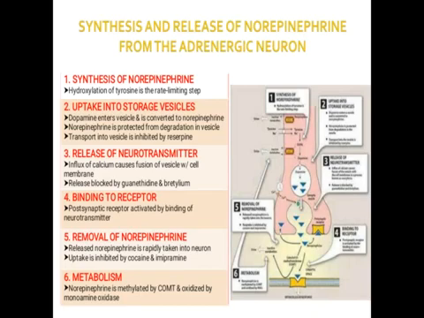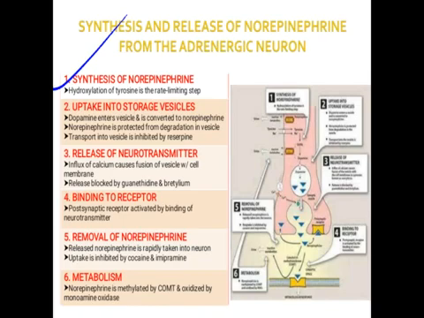Similarly, in the adrenergic nervous system, like norepinephrine, synthesis takes place. After synthesis there are storage, uptake, binding to the receptor, or metabolism. Such conditions can be observed in the case of norepinephrine also. So the first step is the synthesis of norepinephrine. Norepinephrine is synthesized from an amino acid called tyrosine. With the help of tyrosine, hydroxylation of tyrosine takes place, and the synthesis of norepinephrine follows.